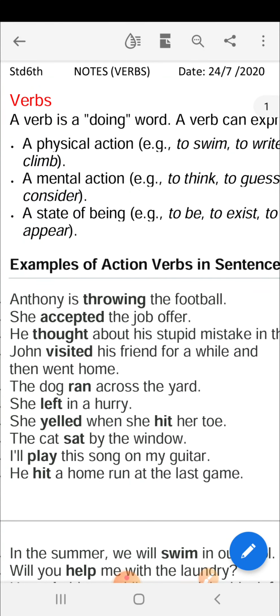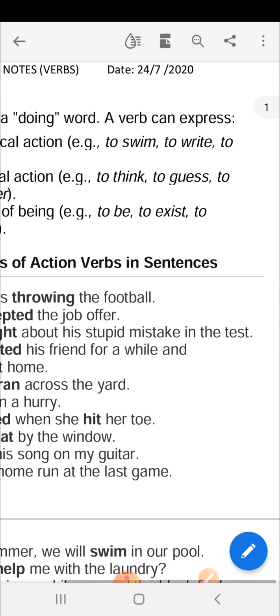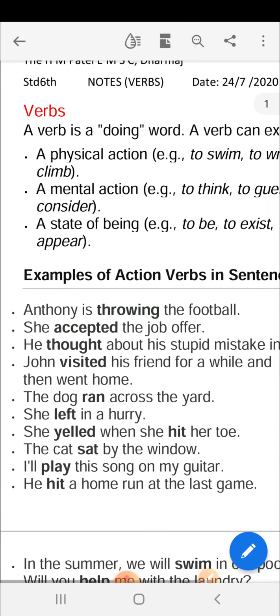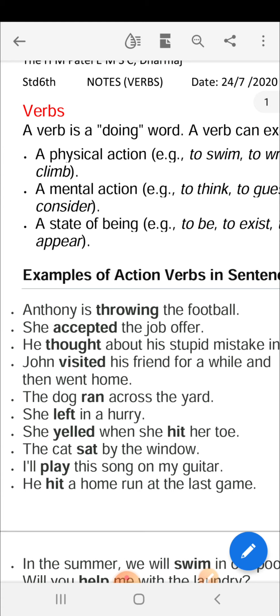Let us see some examples given here. Anthony is throwing the football. So here throwing is a physical action, which shows that it is a verb. She accepted the job offer. So here accepted is the verb. He thought about his stupid mistake in the test. So here thought is again an action, a mental action. So it is a verb.